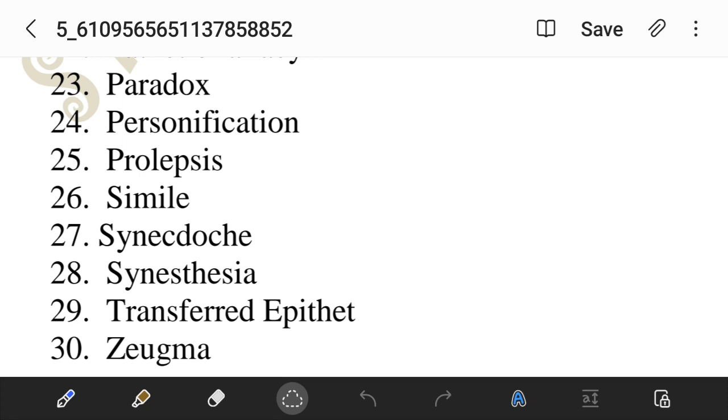The last one is zeugma. Zeugma is when a word, it may be a verb or adjective, applies to more than one sense or different senses. Whenever one word applies to two different senses, like John and his driving license expired last week.